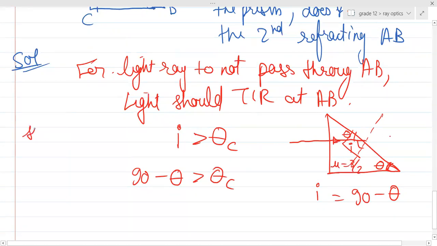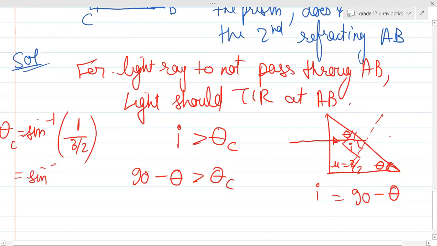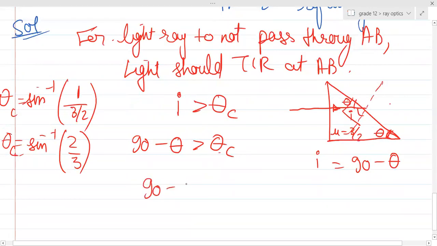So can I write critical angle is equal to sine inverse of 1 upon 3/2, that is mu r upon mu d? So sine inverse of 2/3. This is your critical angle. So 90 minus theta shall be greater than sine inverse of 2/3.